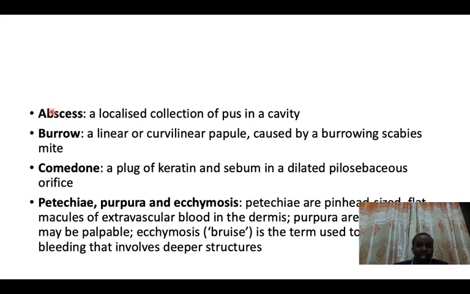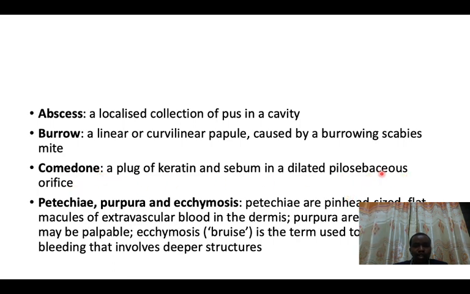The other important one, I'm not going to be talking about abscess or burrow, because we are not going to be coming across any disorder that talks about this, but let me try to explain the comedone. Now the comedone is a plug of keratin and sebum in a dilated pilosebaceous orifice.